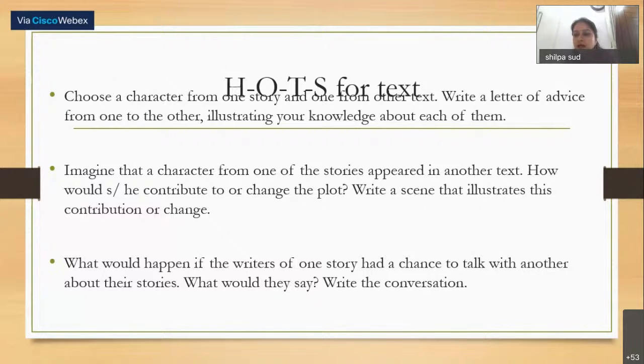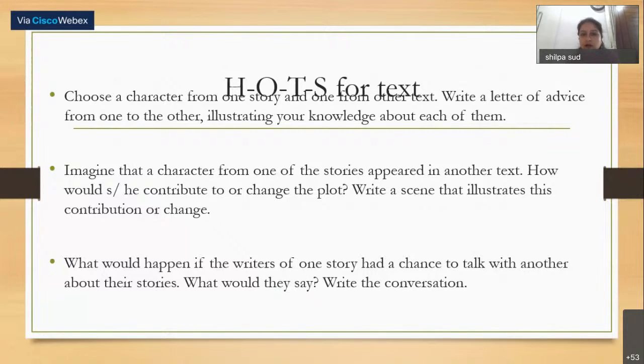So one character is writing a letter to another character, or we can also take one character writing a letter to another character from the same text. Like in one question in Natalian, the proposal which I showed you, they have to create dialogues. So these are higher order thinking skills. Such questions are also coming in the examination, so we have to give them practice for such questions also.